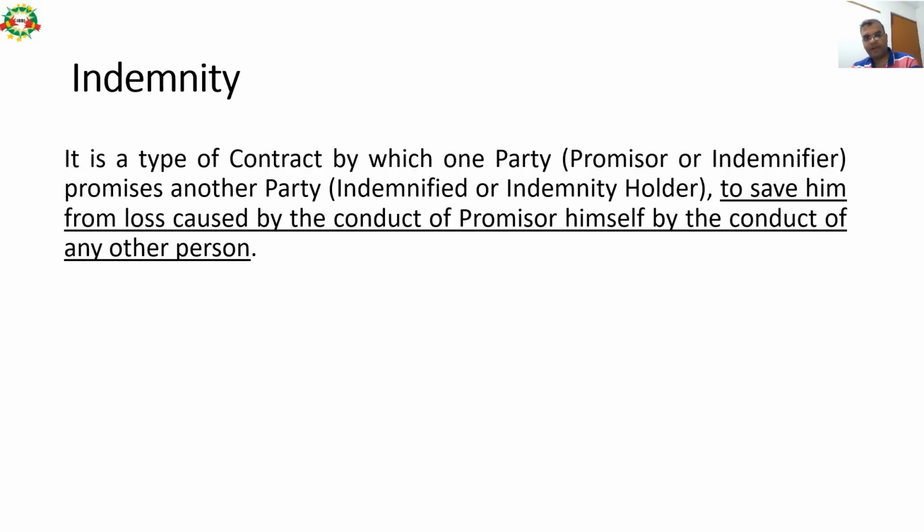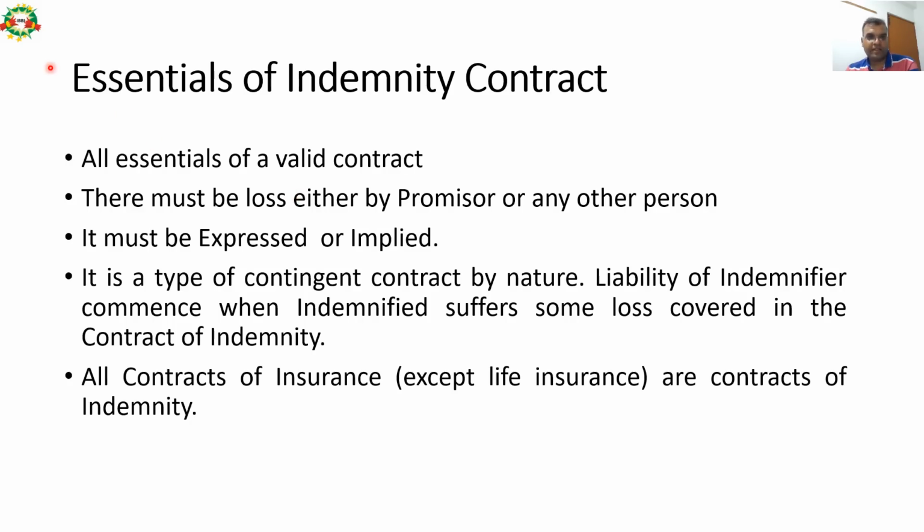This is the definition of indemnity, and these are the essentials of an indemnity contract. It should have all the essentials of a valid contract, which we have discussed in previous slides. There must be a loss caused either by the promisor or any other person. It must be expressed or implied.